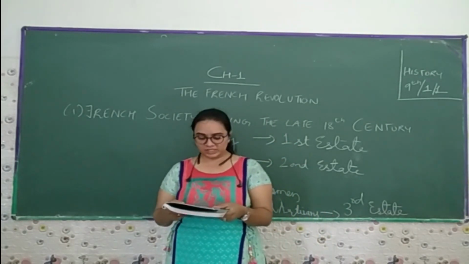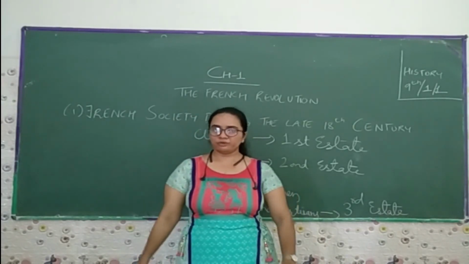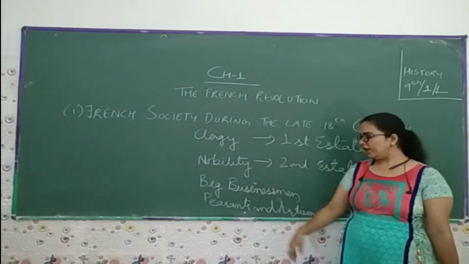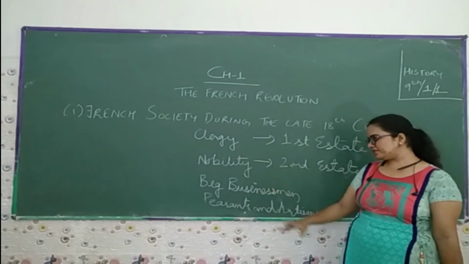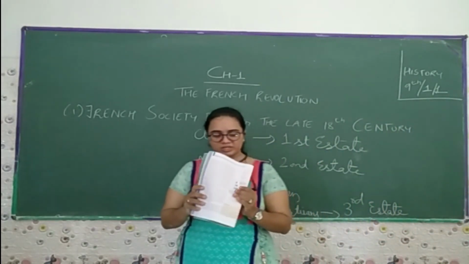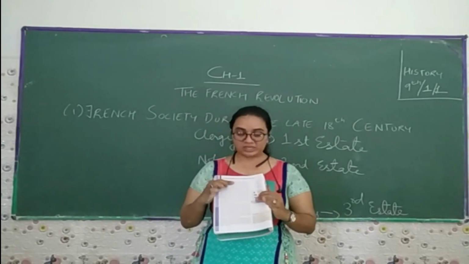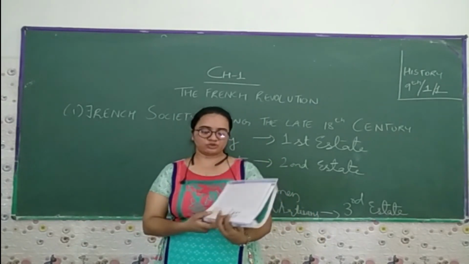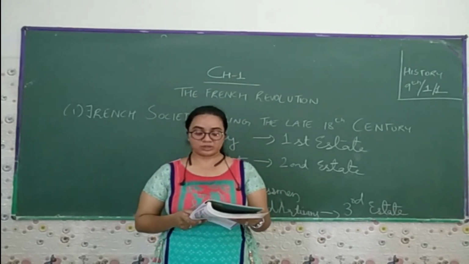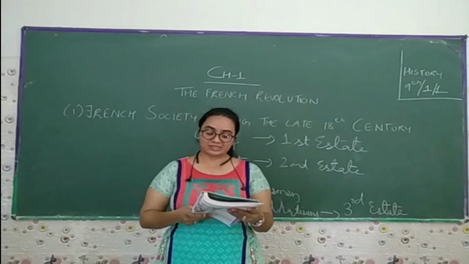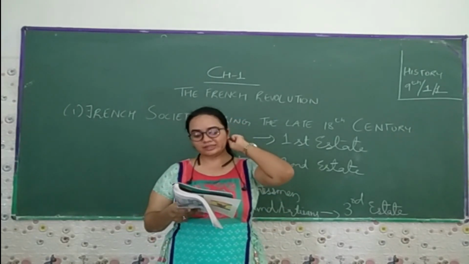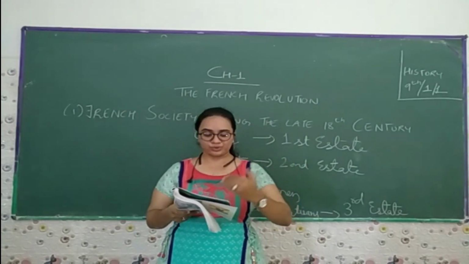French society in the 18th century was divided into three estates. The first estate was the clergy, the second estate was the nobility, and the third estate included big businessmen, merchants, court officials, lawyers, then peasants and artisans, small peasants, landless labor and servants. You can refer to this figure where they are divided. All of these came under the three estates.